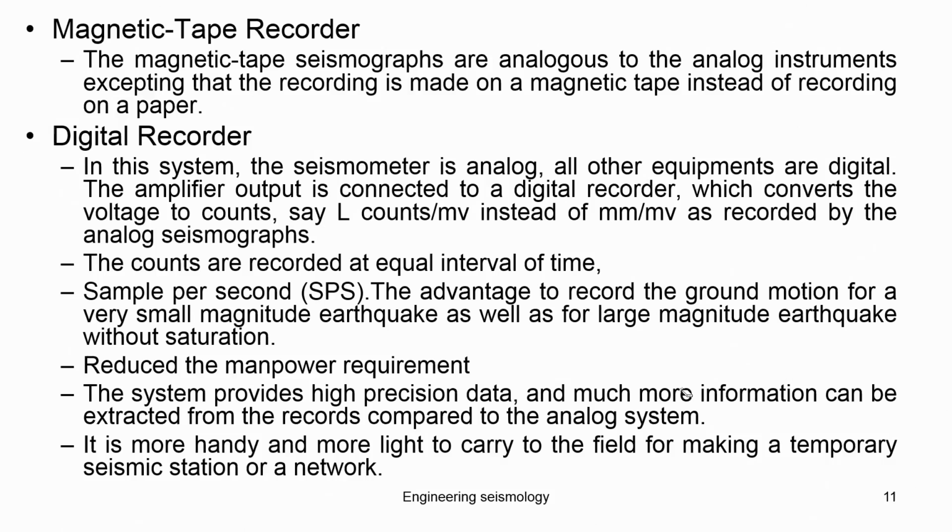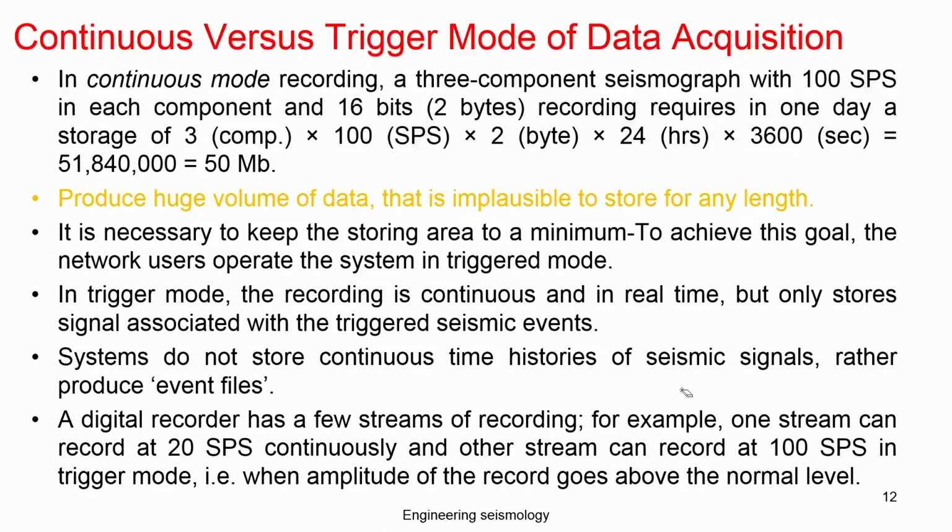So, how the time period changes, how you can pick up different waveform parameters, all those things can be extracted in the digital system. When the digital system came into the picture, continuous recording raised a question, because in the olden days computers had very little storage, not like now. Now you can get several terabytes and gigabytes in a small pen drive.